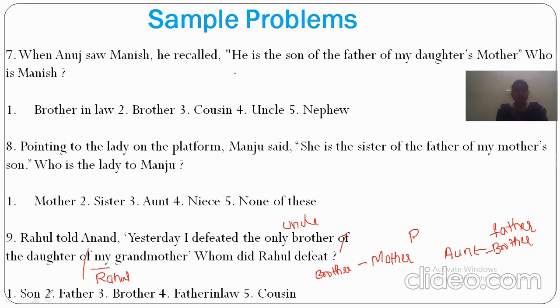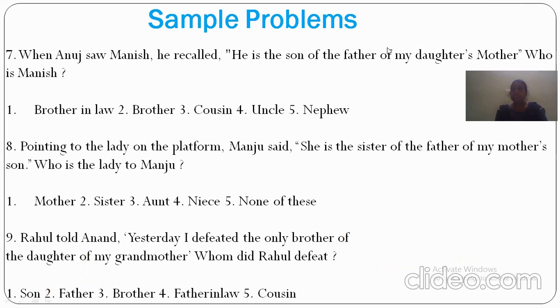So in this given problem, they haven't given uncle in the options, so as per the options, father is the correct answer. If suppose they had given can't say, then that would be the answer. So like this, we'll solve the problems based on this one.